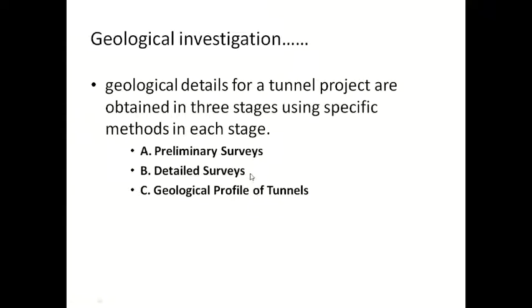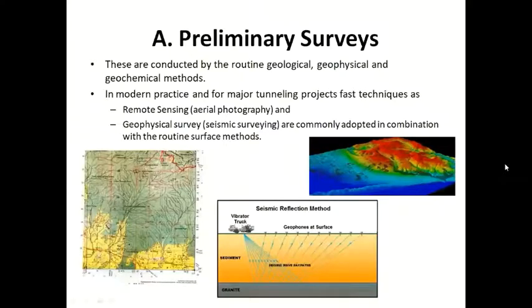One by one we'll discuss. What is the preliminary survey? The preliminary survey is an indirect survey actually. We don't do it directly. We don't drill or do anything. With the help of your geological knowledge, we survey it. These are conducted by routine geology.